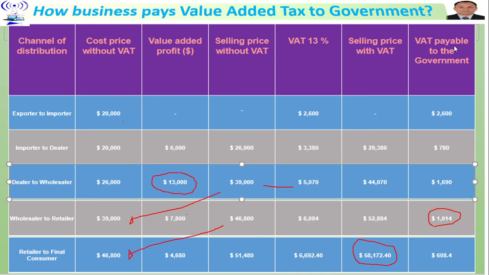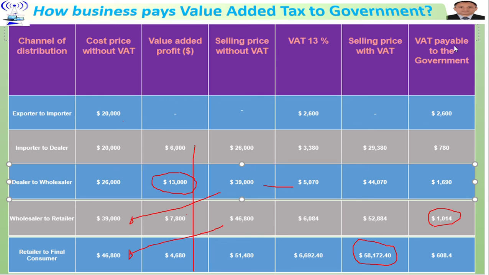So here, four channels of distribution have made the additional value, which you can see here, 31,480, and 13% of this total value would be 4,092.4.